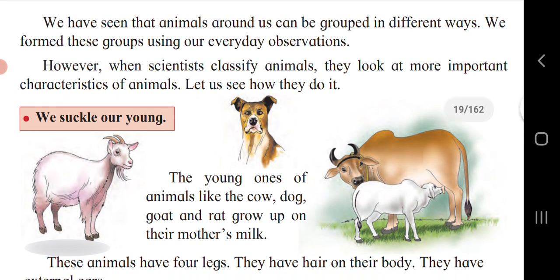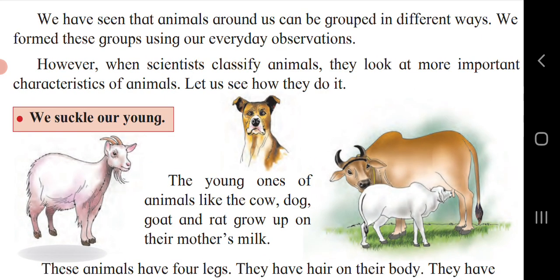We have seen that animals around us can be grouped in different ways. We form these groups using our everyday observation. Yes, we form the groups as we separate the animals from each other. All wild animals and domestic animals at one place we cannot keep. So we divided the animals into domestic animals, wild animals, insects, which are different, and birds, which are different. Together, all these we call living things.